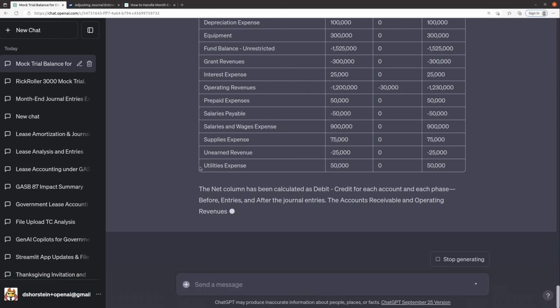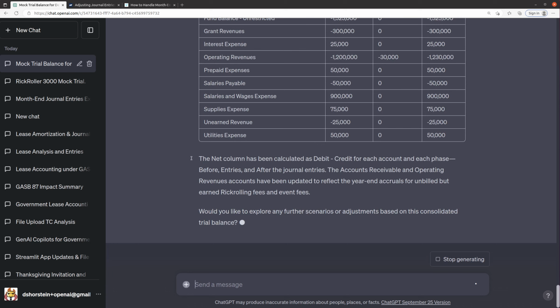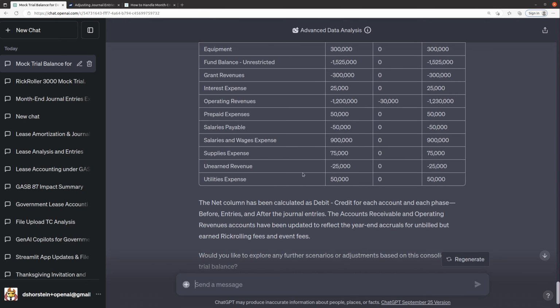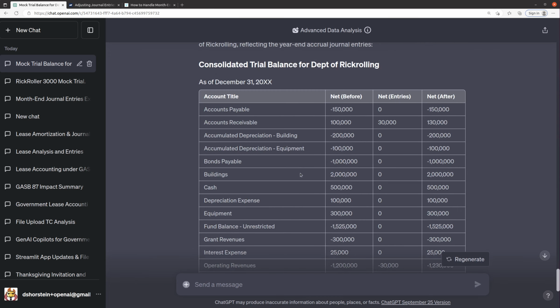Well, there you have it. This was a fun little experiment using GPT-4, both the code interpreter, now called advanced data analysis, and those custom instructions. I think this did pretty good. We can definitely push this a little bit further to see how far we can take it, but I'm happy with what we got so far.